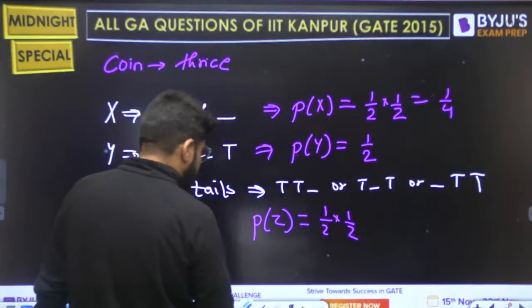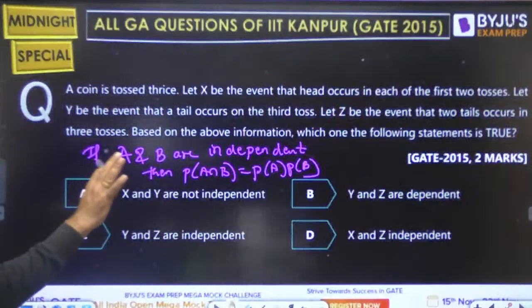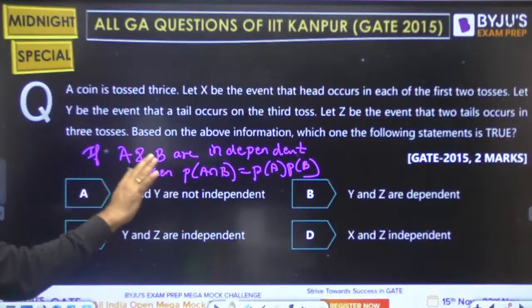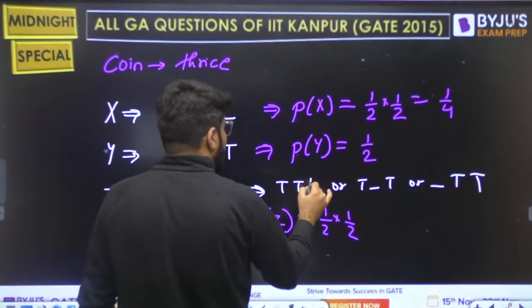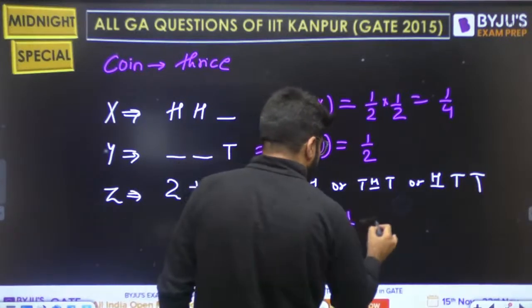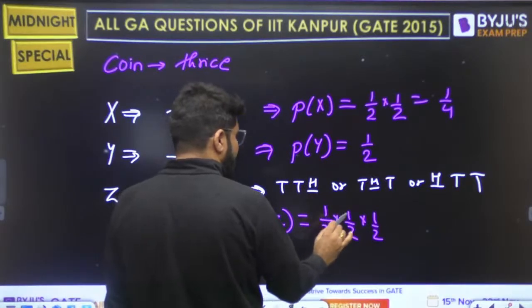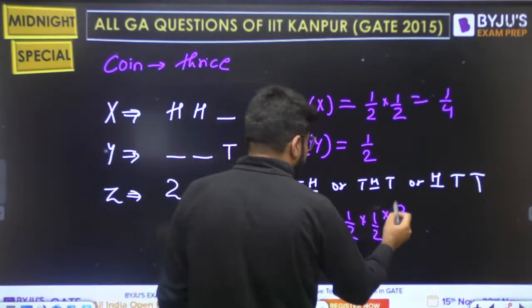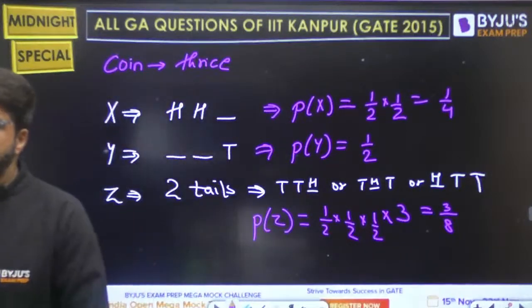2 tails in 3 tosses. One second, let me read. Let Z be the event that 2 tails occur in the 3 tosses. 2 tails have occurred, so of course in the 3 tosses the remaining one is a head. That is very clear. So now this is 1/2 into 1/2 into 1/2: tail 1/2, tail 1/2, head 1/2, and this can have 3 cases. So this is actually 3 by 8. I'm sorry for that.